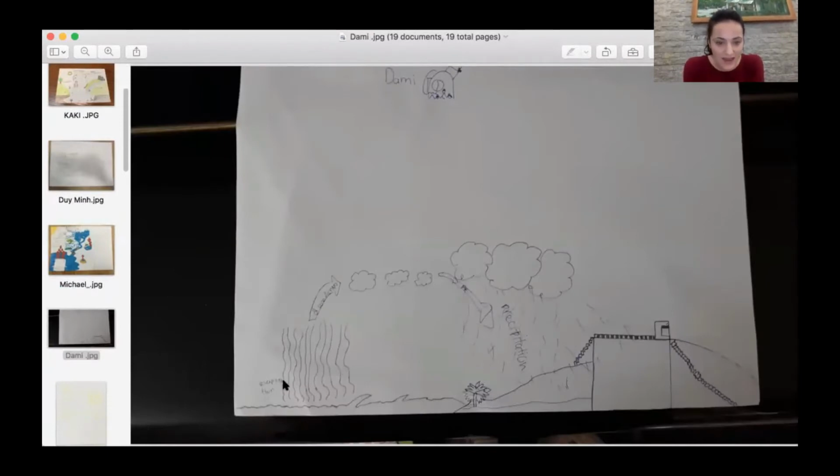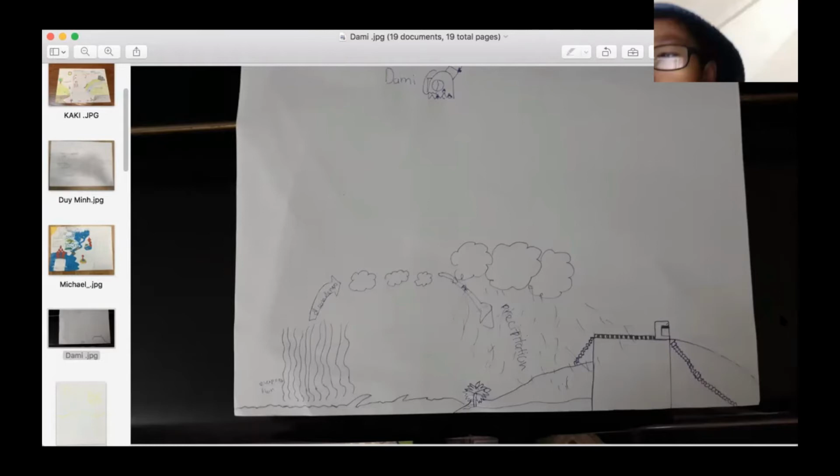Here's Dami's, very nice. Okay, Dami, so I see you have evaporation. Dami, could you explain for us condensation, condensing? Water vapor clouds, small clouds. Very good. What makes the water condense, Dami?